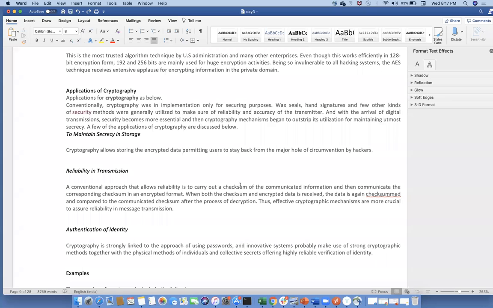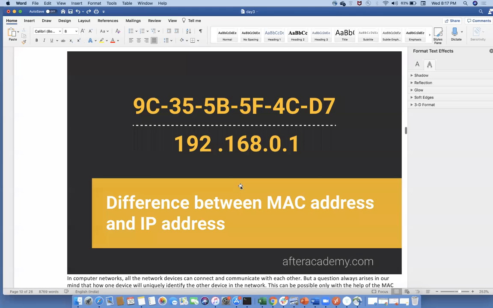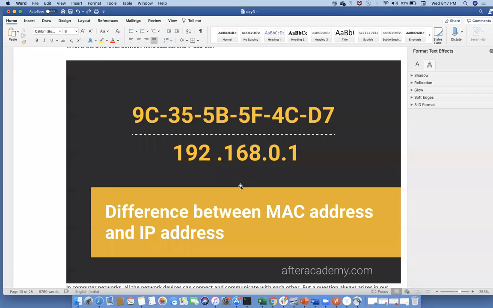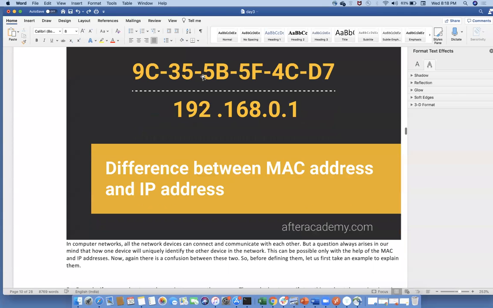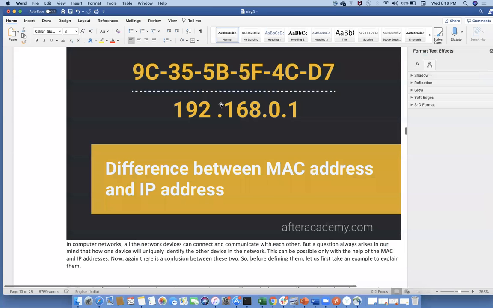True. So basically, if you are good at understanding MAC, that is one important concept. What is the prerequisite to enter into cybersecurity or ethical hacking? The first thing you have to understand is a general question: what is the difference between MAC and IP? Why are we using this MAC? Why with this MAC can we hack? And with this IP, how can I hack? With the packets. And this I can hack with the frames. IP addresses I can hack with the packets. This one I will hack with the frames.